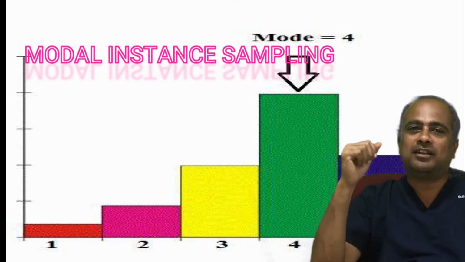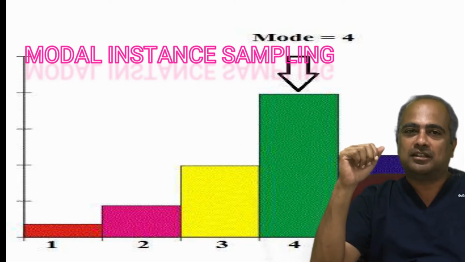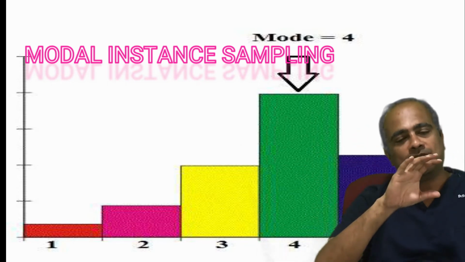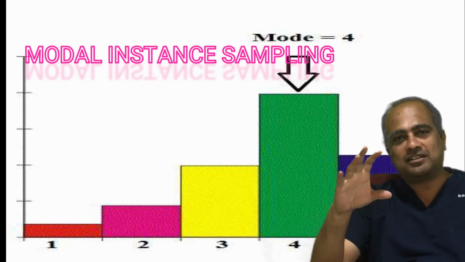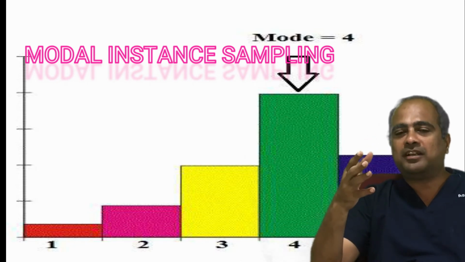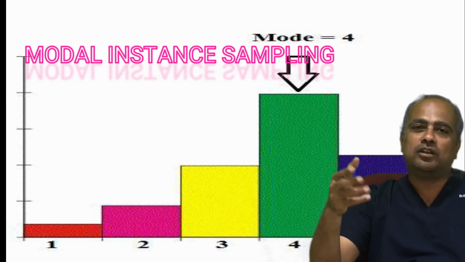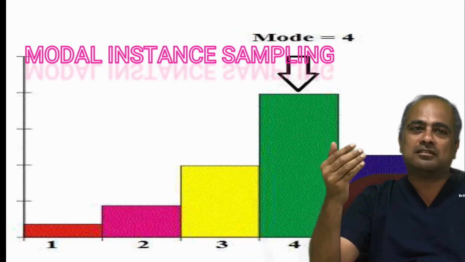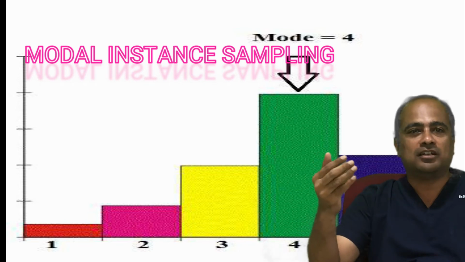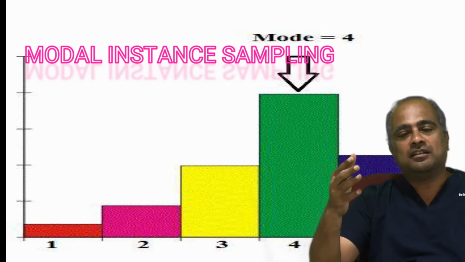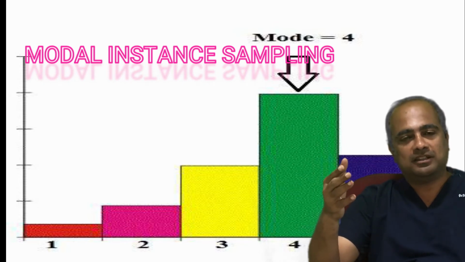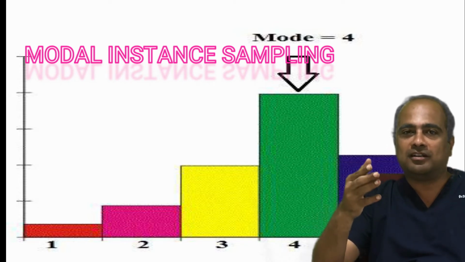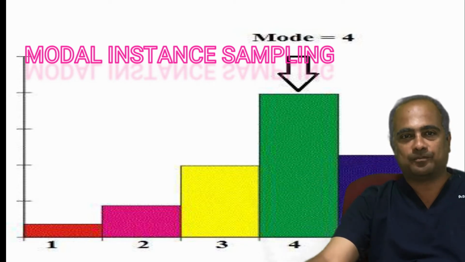Typical personalities means more or less the same age, same gender, same education level. Roughly keeping this in mind, you select the typical sample for interview. This is done in the context of non-probability sampling, and it is called model instance sampling.